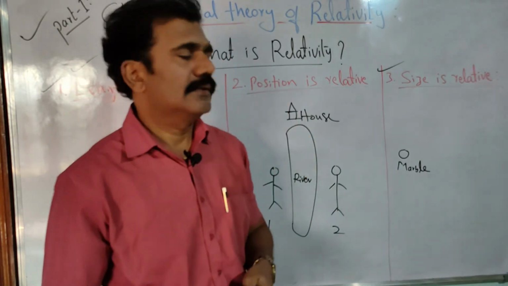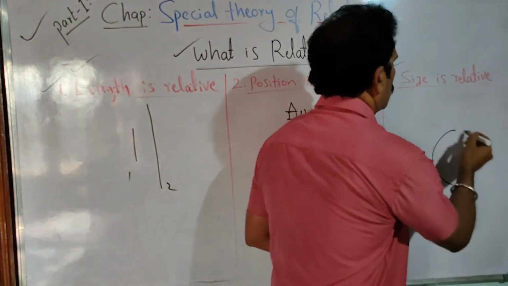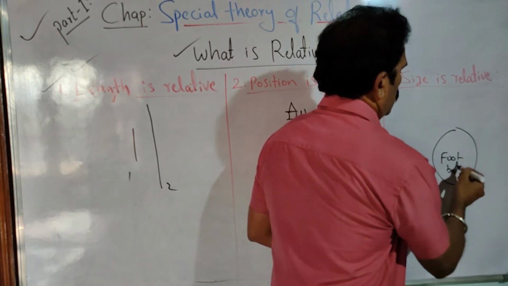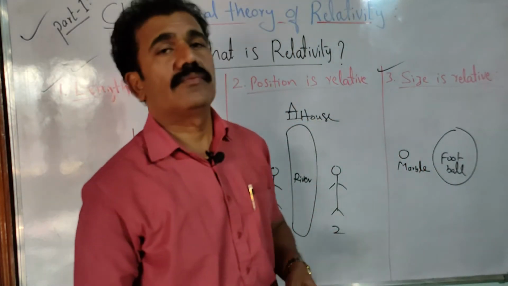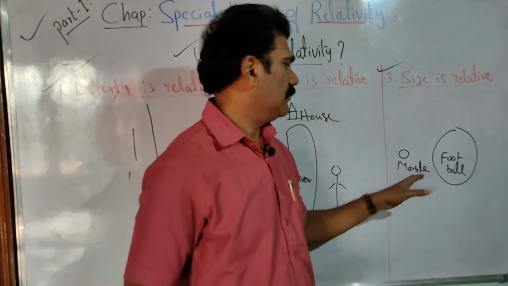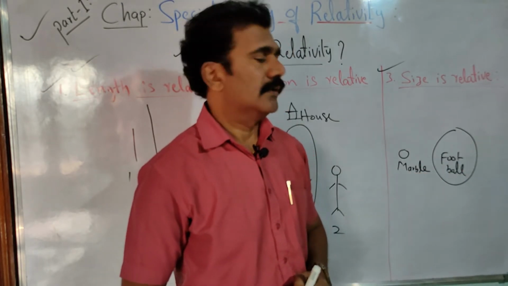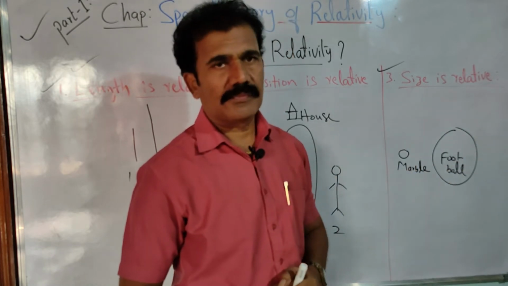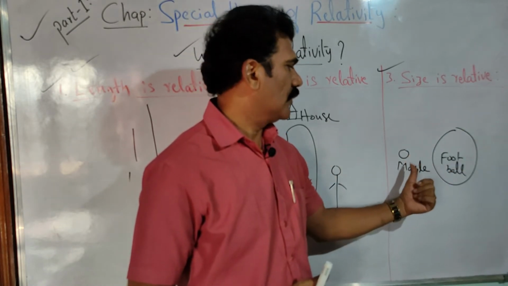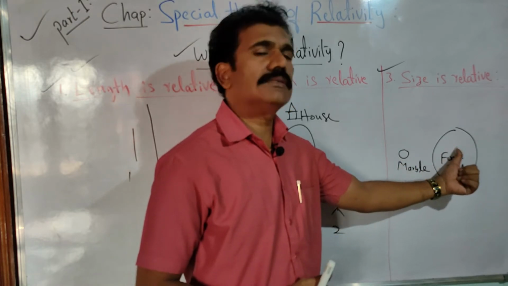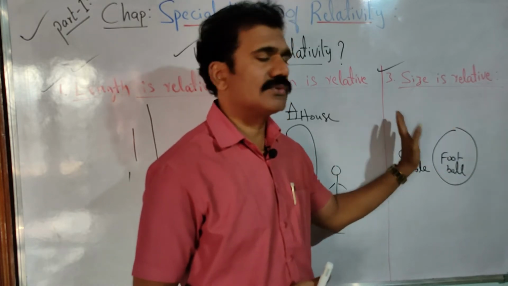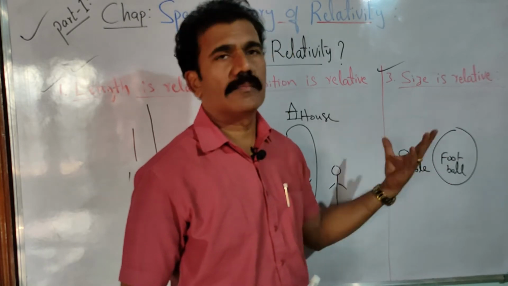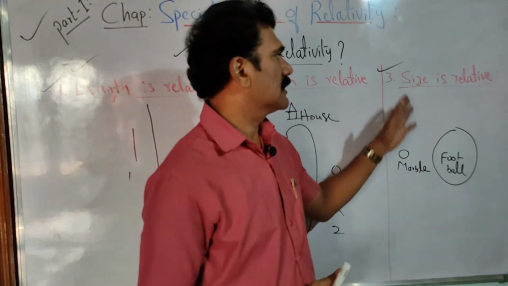In my mind there may be, let us say, a football. With respect to that football, I can say the marble is very small, right? And similarly the football is bigger compared to the marble. With this comparison only we can say one object is smaller and the other is bigger. Without reference to another one, we cannot say the size of the given object is small or big. In that way we can say size is relative.